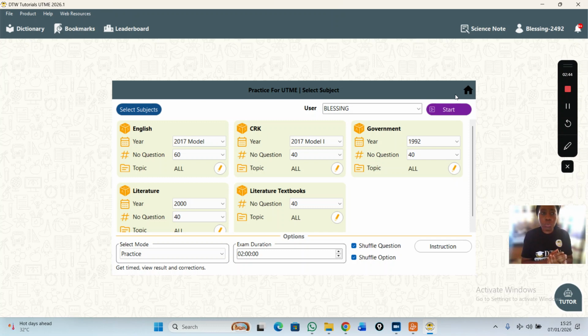To activate, just use our contact details on the app, WhatsApp us, pay, send your receipt, and we activate your app. It is a one-time fee payment just for a year, and it works without the internet.